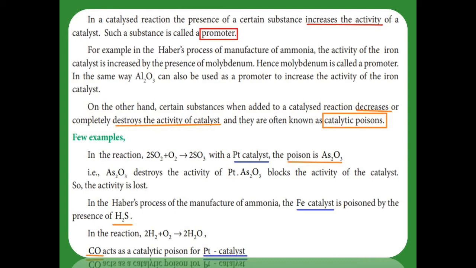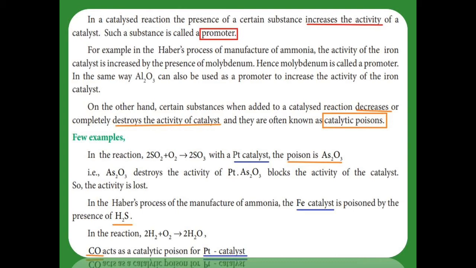The next one, catalytic poison. It is the opposite character of the promoter. It is not a catalyst, but in addition to the catalyst we use some more substance. That substance decreases the activity of the catalyst, sometimes decreases, sometimes fully destroys the activity of the catalyst. That substance is called a catalytic poison. For example, in producing sulfur trioxide we use platinum as a catalyst. That catalyst's function is decreased or sometimes destroyed by arsenic oxide. So here the arsenic oxide is called a poison.